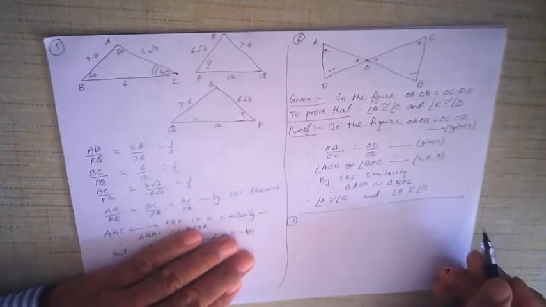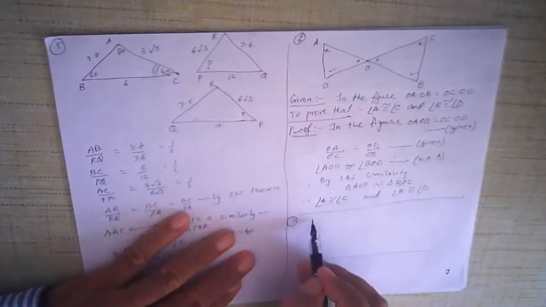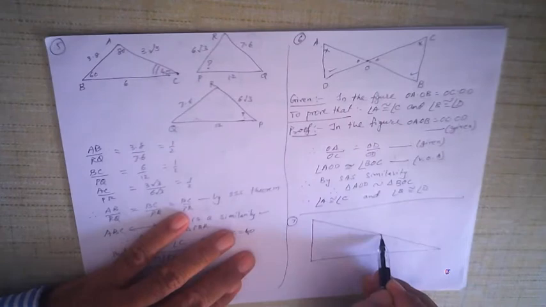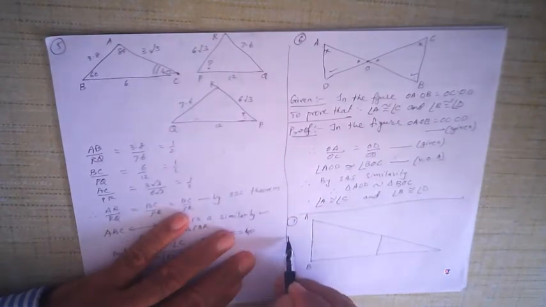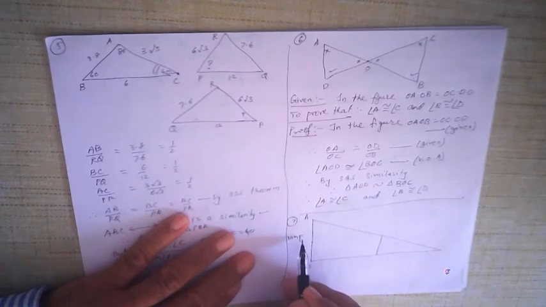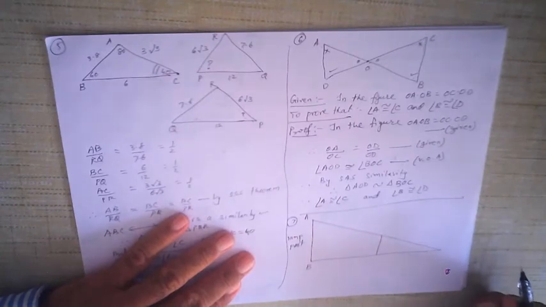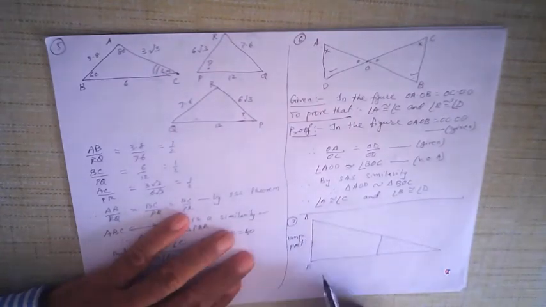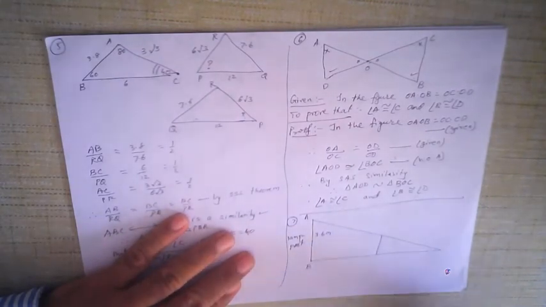Seventh one. You see, there is a lamp post this way, and I'll explain the figure to you. Suppose AB is a lamp post. All of us know what a lamp post is. A lamp post is basically a street light. Lamp post AB, and it is 3.6 meters tall.